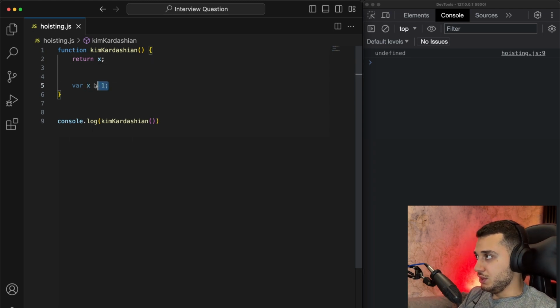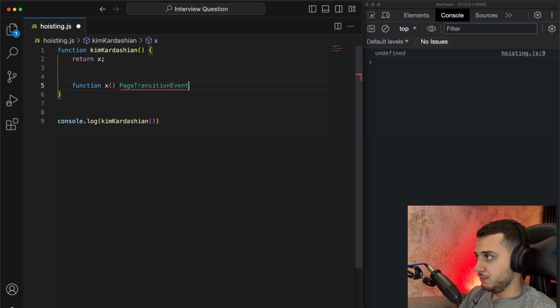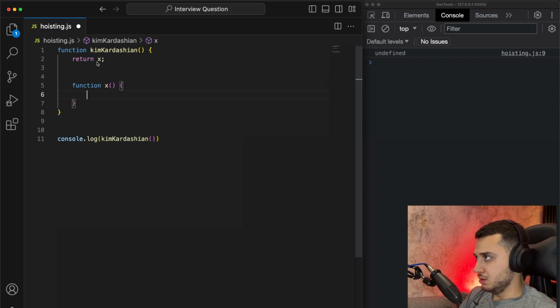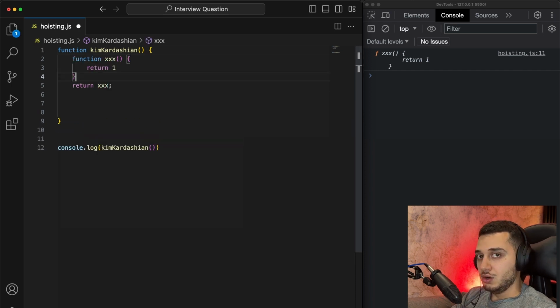But the next question is a bit harder. What will happen if I declare a function declaration x? Or we can give it a more romantic name, like xxx, and it returns just 1. And as we can see, it is the function body. So we can understand that function declarations do hoisting like this: the full function body goes up.